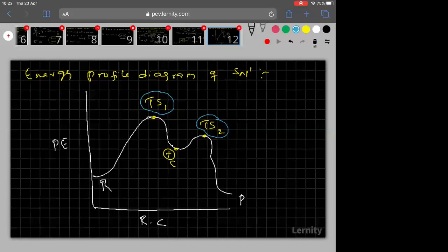So I hope you are able to understand my point here. Right now, let me draw one dotted line. See clearly, one dotted line I am drawing here. Okay. So this is called the activation energy. About activation energy, in detail, we will be studying in the chemical kinetics chapter of 12th class physical chemistry. So at this moment, just remember what is activation energy, that's it.